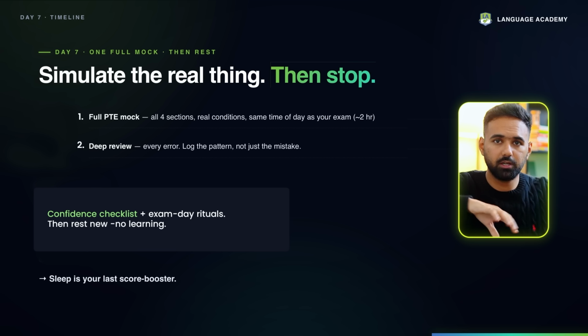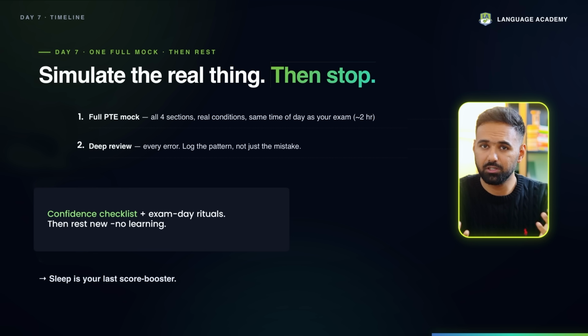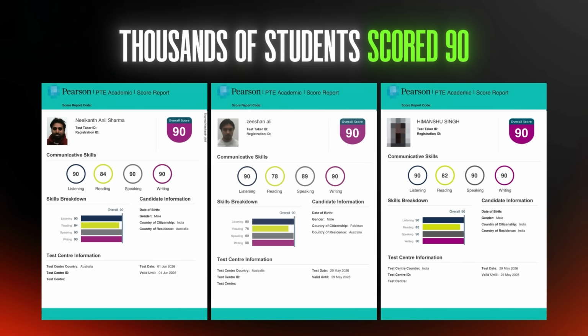You just go through it, you know what are the things you need to be extra careful about while taking the test. And that is all you need to do. This is the exact plan which we give out to our students as well a week before the test, so that they can crack a perfect 90. It's not difficult to get 90.